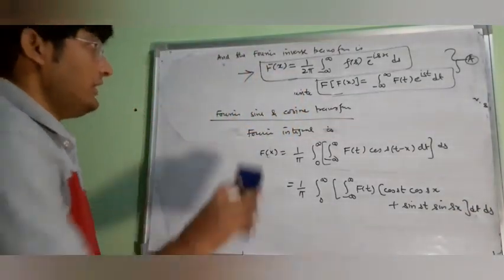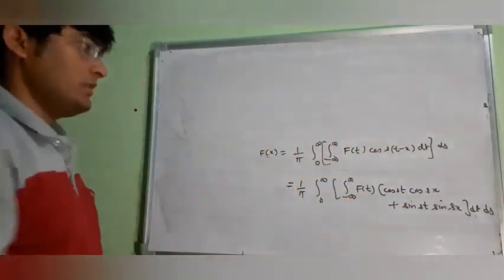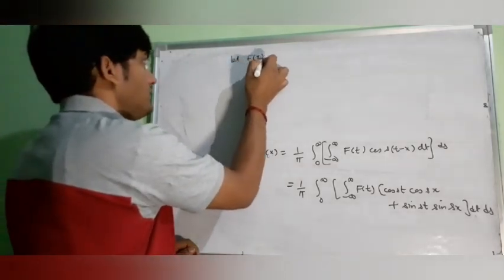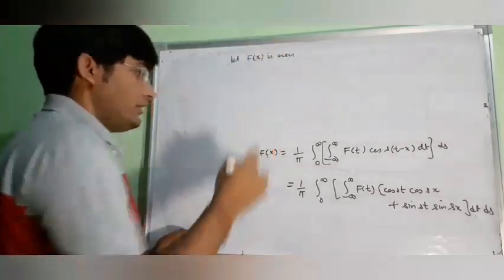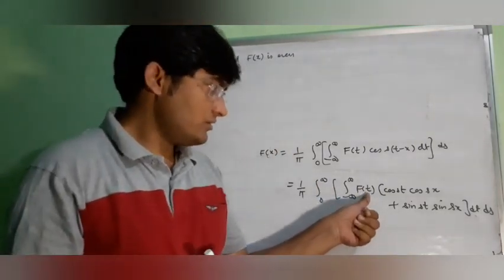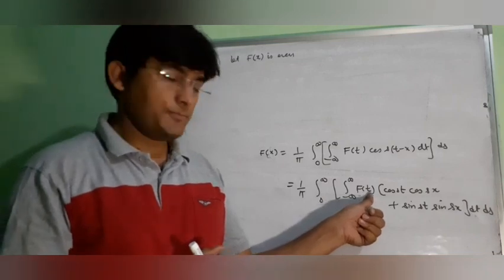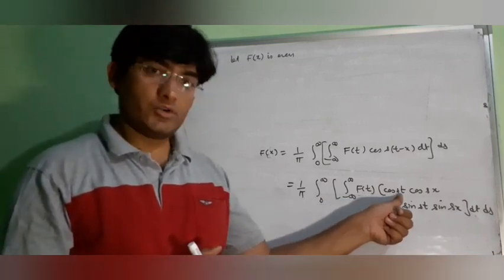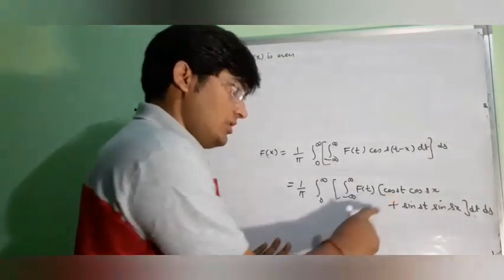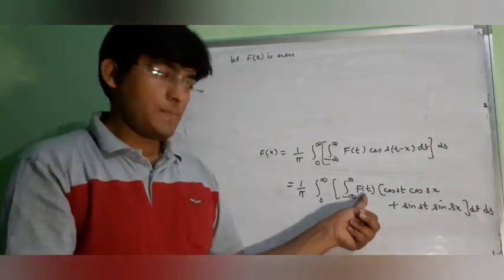Now suppose that our function f(x) is even. Then consider f(t) and cos st. f(t) is even and cos st is even, so the integration with respect to t will become 2 times the integral from 0 to infinity.